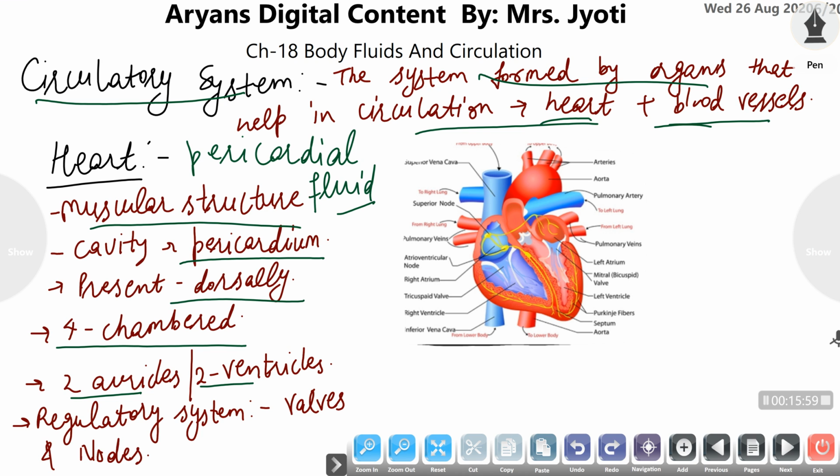Valves are responsible for the opening and closing of the chambers of the heart, and the nodes are responsible for the contraction and relaxation of the heart. Here you can see that the heart is four-chambered. These are the auricles and these are the ventricles of the heart.